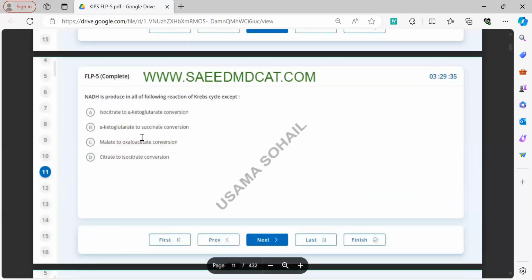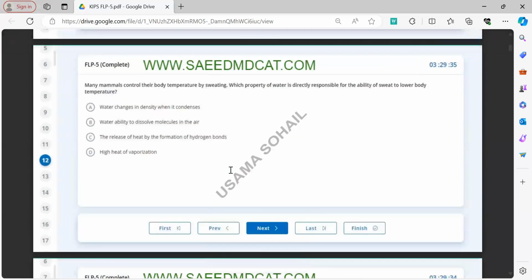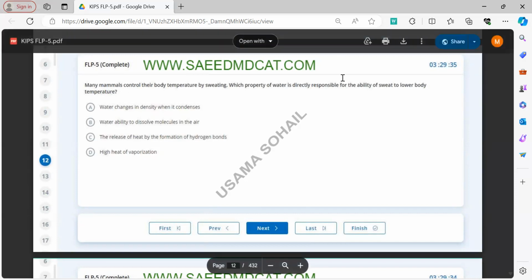In question number 11, they asked which of the following is not a part of the Krebs cycle. The correct answer is D. In question number 12, what we need to understand is why sweat is produced and why it evaporates from our body. Sweat is produced when we feel very hot, and when it evaporates, it produces a cooling effect on our body, and thus it is an adaptation to very high temperature. So the correct option will be heat of vaporization.